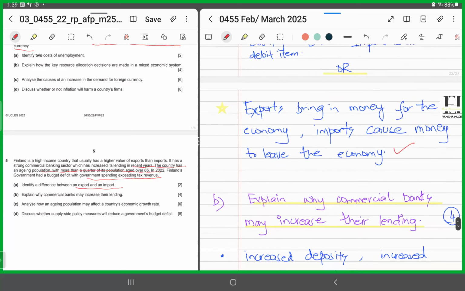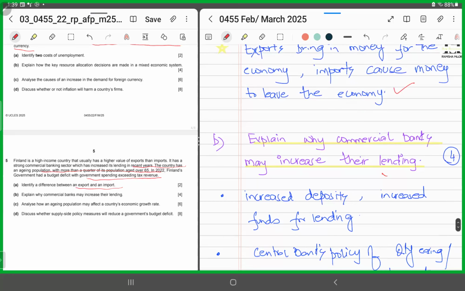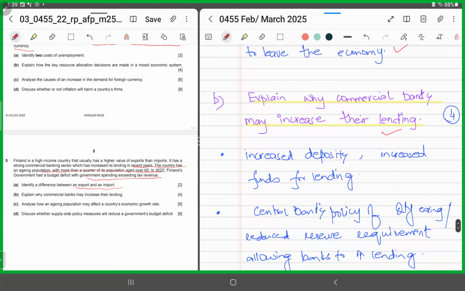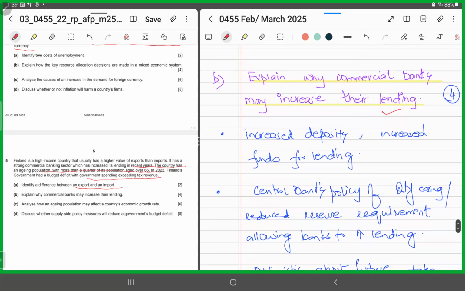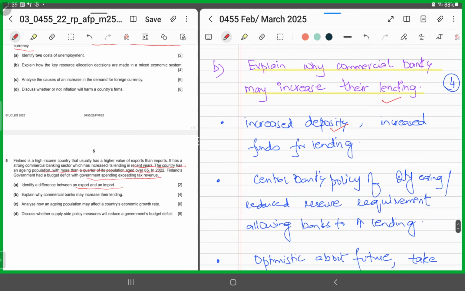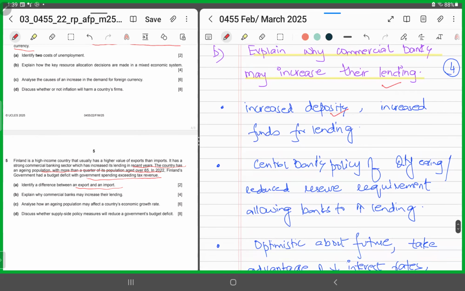Part B says explain why commercial banks may increase their lending. It's a 4-mark question. Pick out any 2 reasons, build upon that, and you'll get full 4 marks. You could say commercial banks may increase their lending in order to increase their deposits, or increase their funds for lending. Now, since they've got increased deposits, they've got more funds for lending.